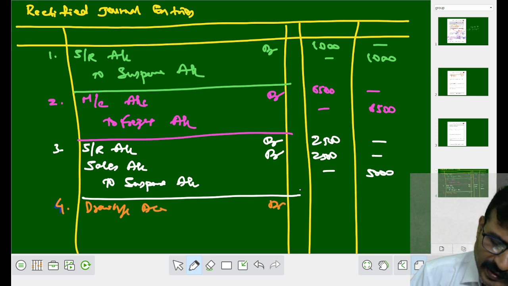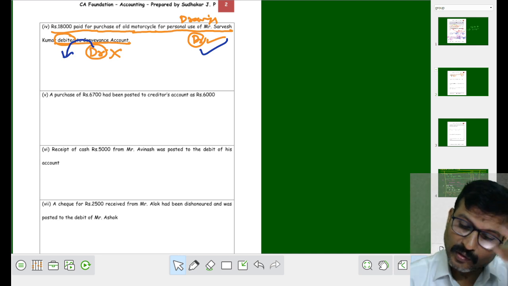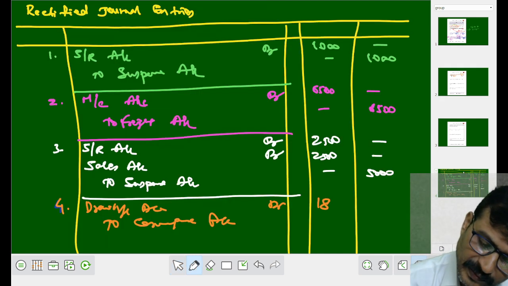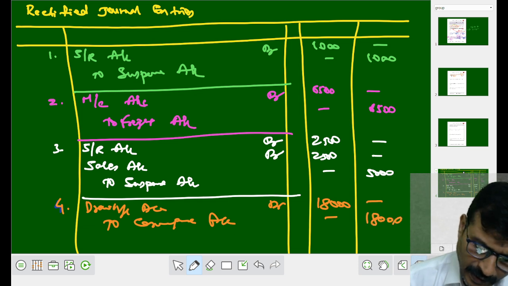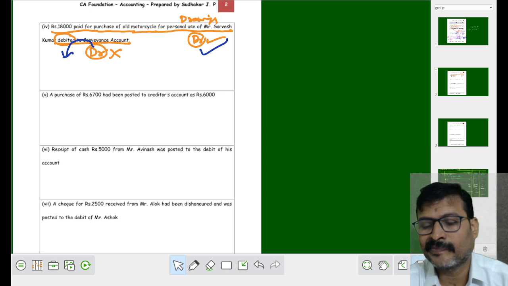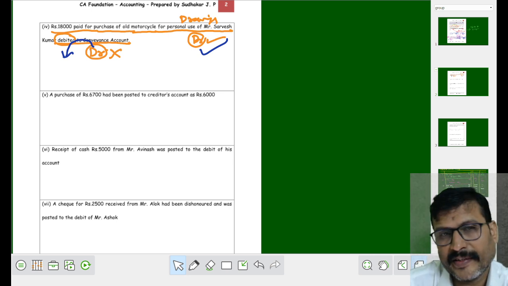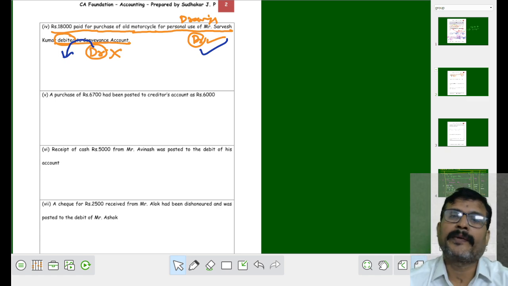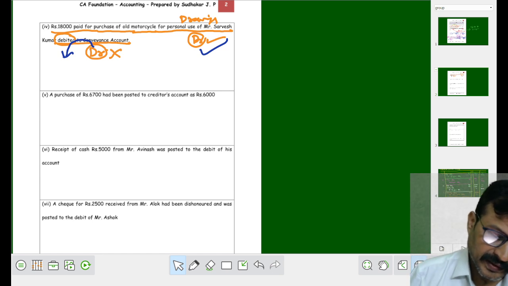Drawings account debit to conveyance account. How much amount? An amount of rupees 18,000. Now what might be your narration? Being wrong debit to conveyance account is rectified, right? See the next one.